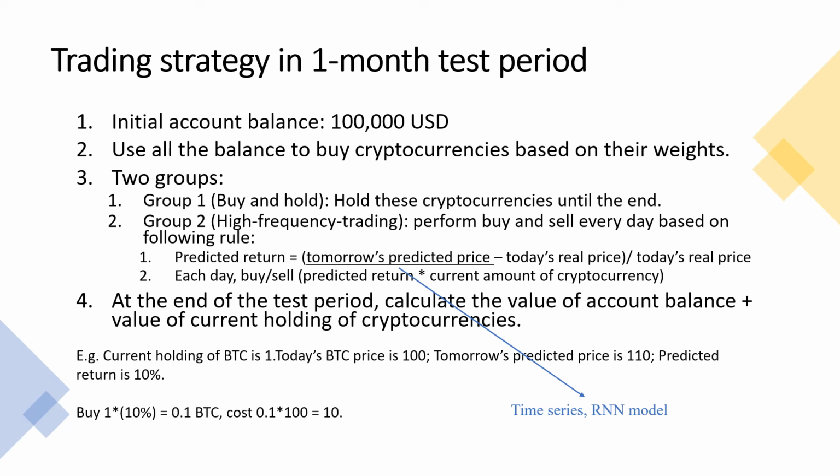First, we calculate our predicted return, which is tomorrow's predicted price minus today's actual price, divided by today's price. Here, the predicted price is just the result of our price prediction models, which are time series and RNN. Next, we perform buy and sell according to this predicted return, and an example is shown here. At the end of the test period, we calculate the value of account balance plus the value of cryptocurrency holdings and make a comparison.